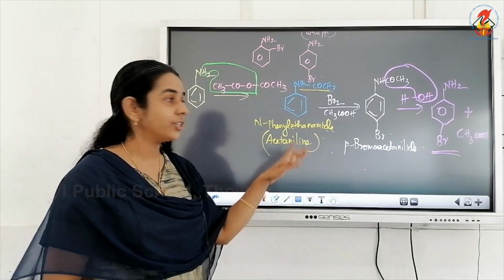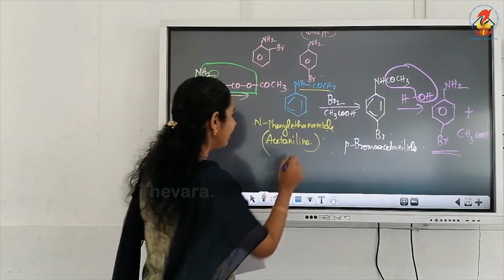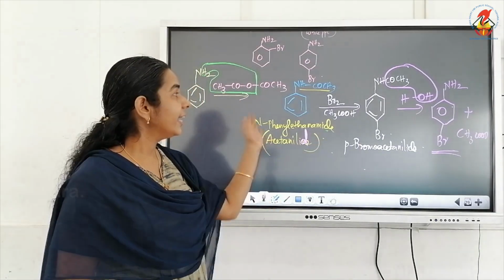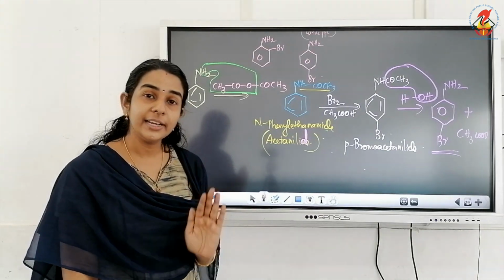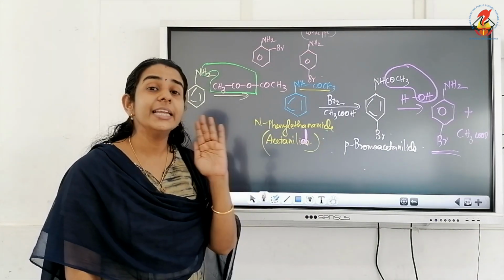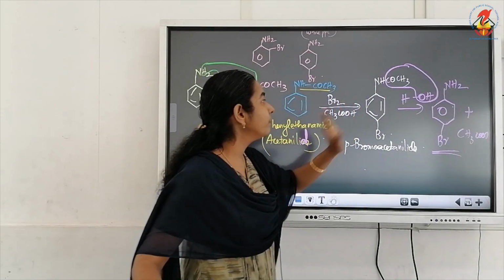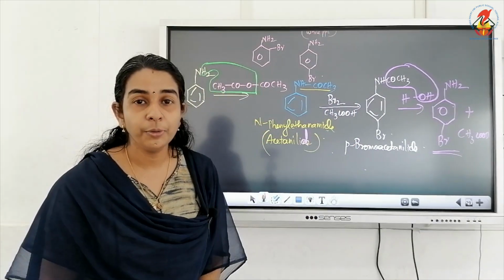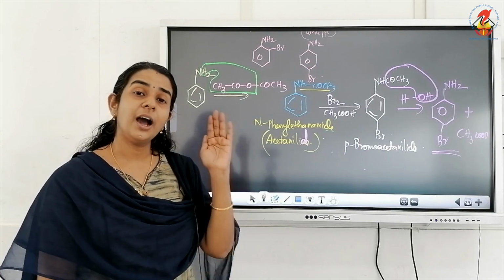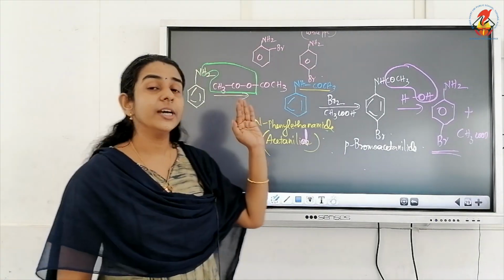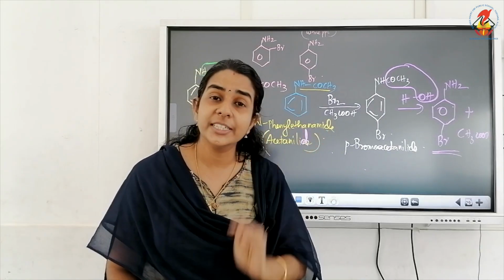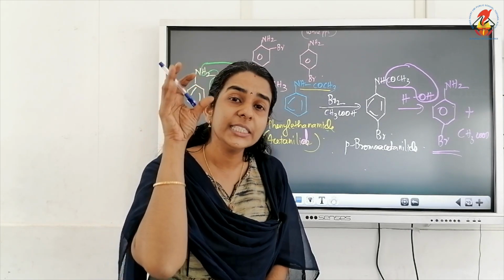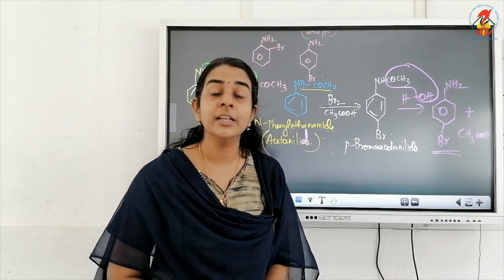Aniline on acylation gives acetanilide, which is comparatively less active. So on bromination using acetic acid we get the monobromo derivative. How are we protecting and deactivating the NH2 group? By acylation, giving one COCH3 to nitrogen.